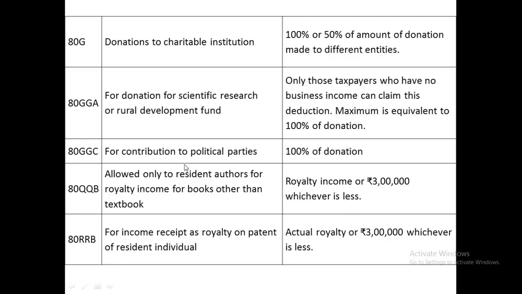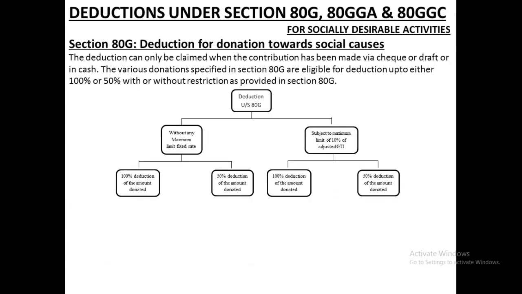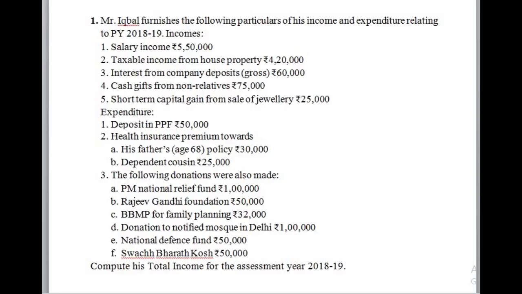Now let me see in a practical manner how to make deductions under sections 80G, 80GGA and 80GGC. So here we are solving problems under section deductions. Mr. Iqbal furnishes the following particulars of his income and expenditure relating to previous year 2018-19.